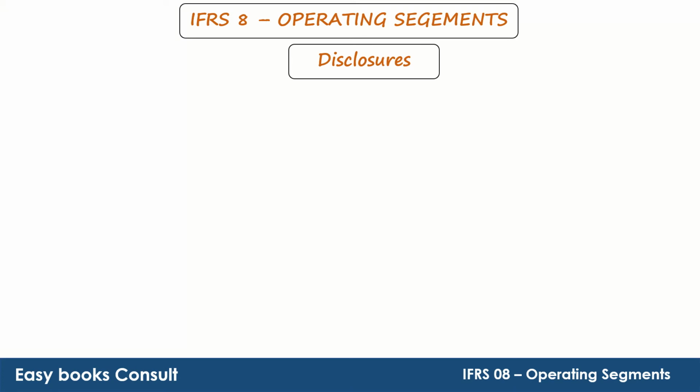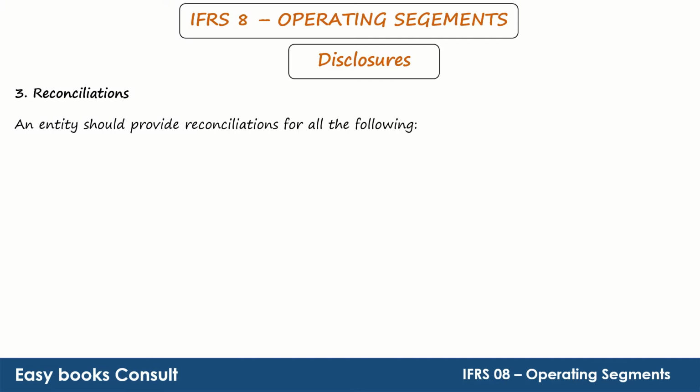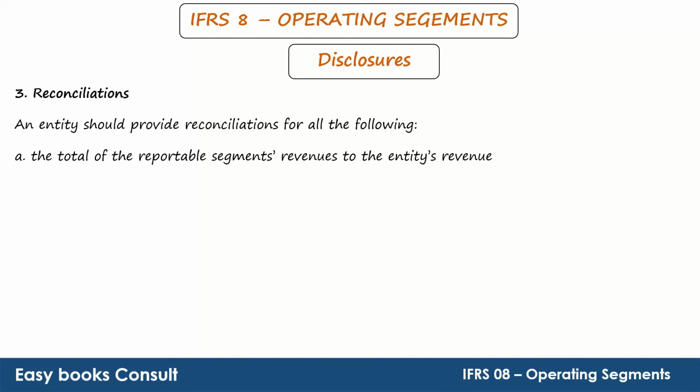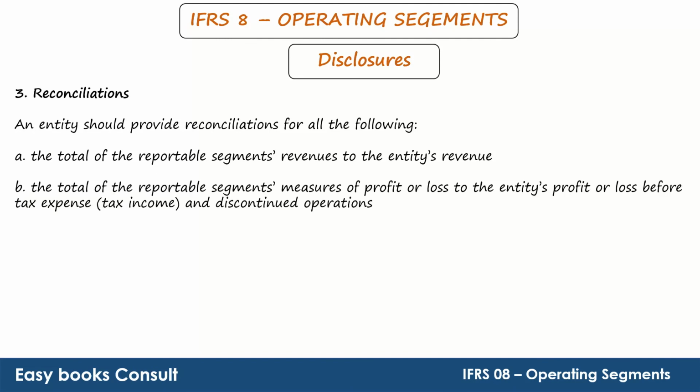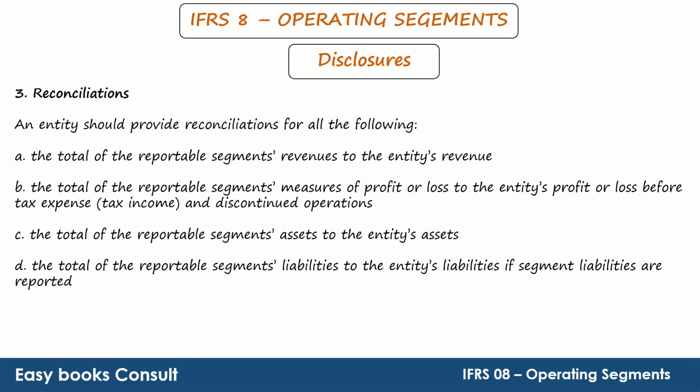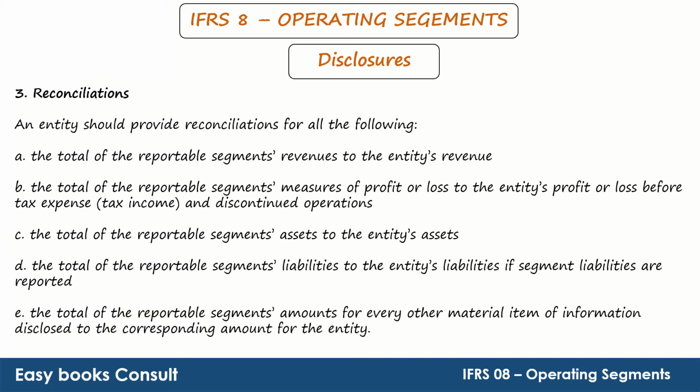An entity shall provide reconciliation for all the following: the total of the reportable segments' revenue to the entity's revenue, the total of the reportable segments' measure of profit or loss to the entity's profit or loss before tax expense or tax income and discontinued operations, the total of the reportable segments' assets to the entity's assets, the total of the reportable segments' liabilities to the entity's liabilities if segment liabilities are reported, and the total of the reportable segments' amount for every other material item of information disclosed to the corresponding amount for the entity.